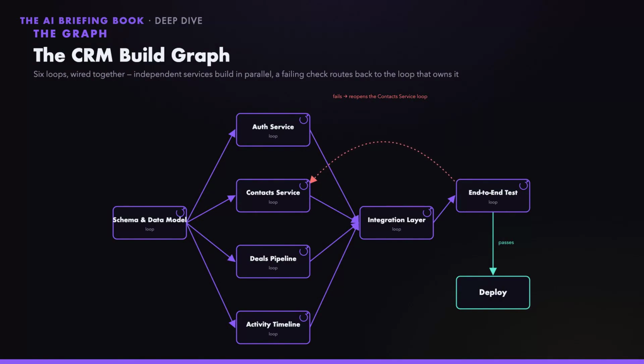And here's the part a single loop can't do. If that end-to-end test fails specifically on contacts, the graph doesn't restart the whole build. It reopens just the contacts service loop. That routing is the entire reason this is called a graph, and not just one long loop.